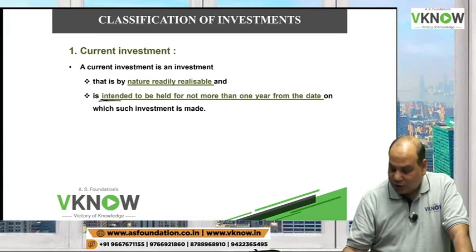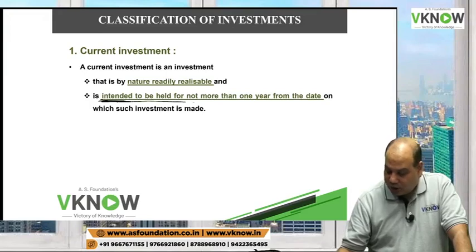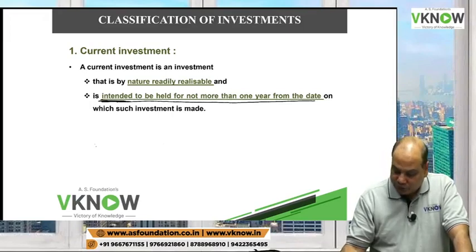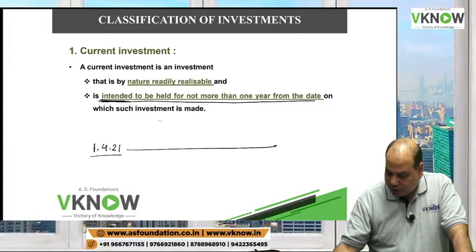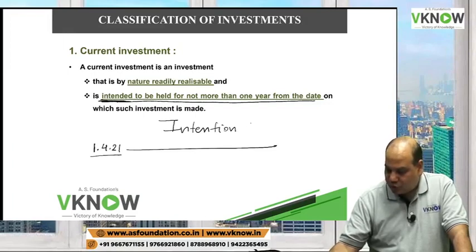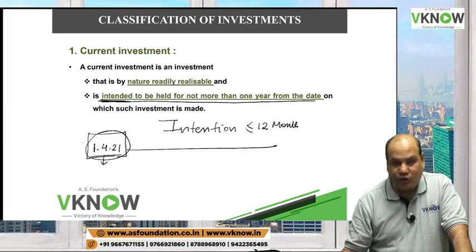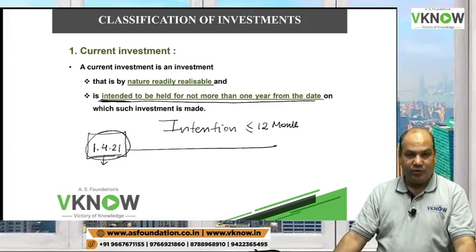Okay. Now let us analyze the second line of the definition. Intended to be held for not more than 1 year from the date when such investment is made. So if you have purchased the investment on 1/4/21, the intention should be to hold it for less than or equal to 12 months. The classification has to be done here. On the date of acquisition, I have to classify the investment as current or long-term investment.